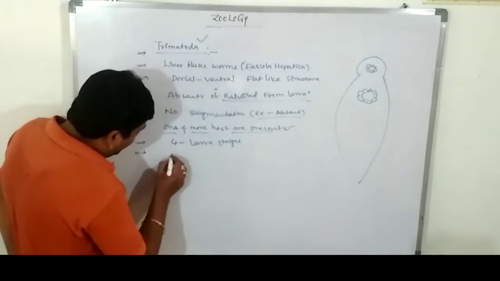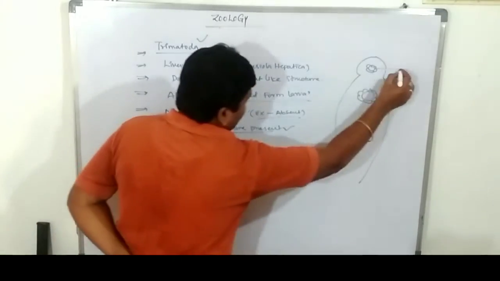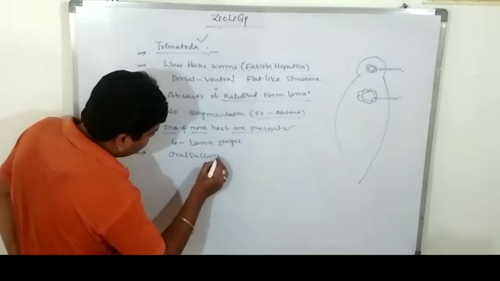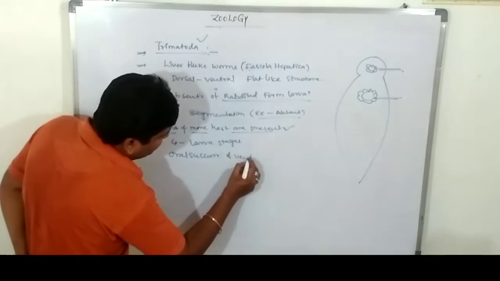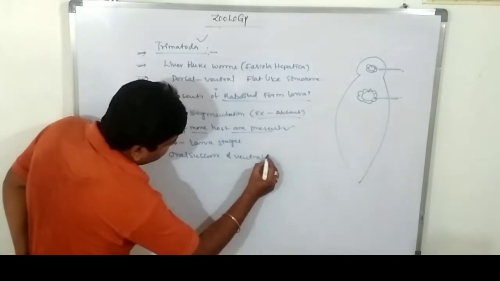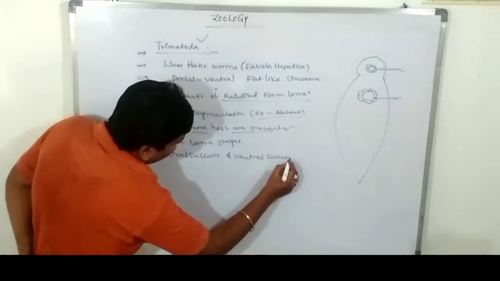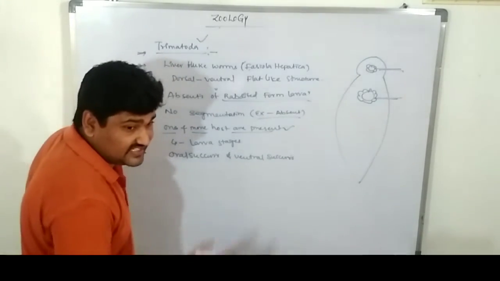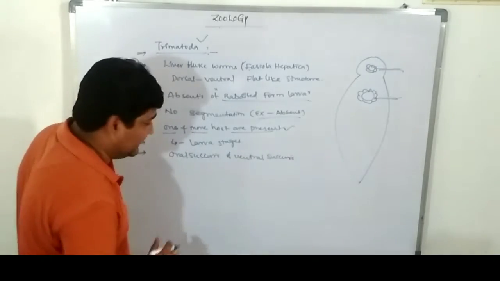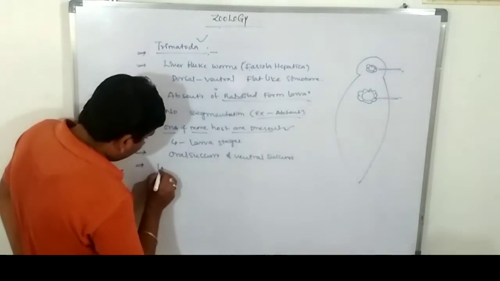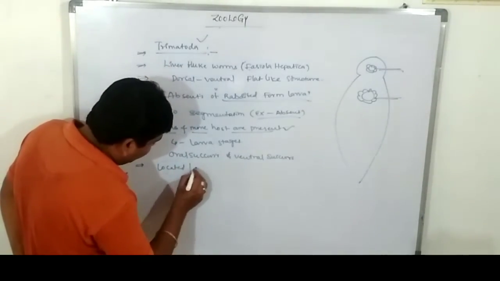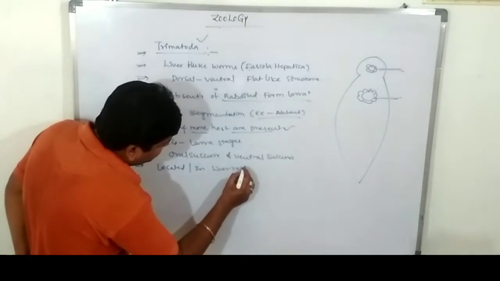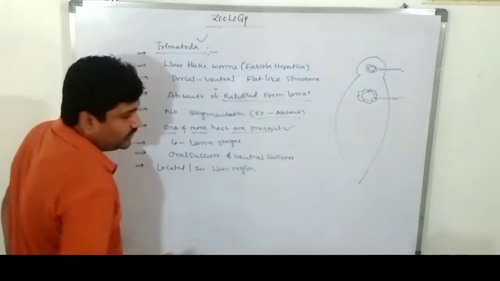So these contain oral suckers and ventral suckers. So oral and ventral suckers are there. It may be attached to the hepatic region of the body. Hepatic nothing but liver. These are always settled down in the liver region.